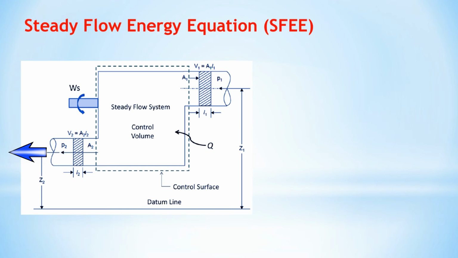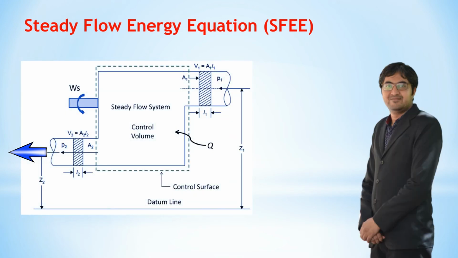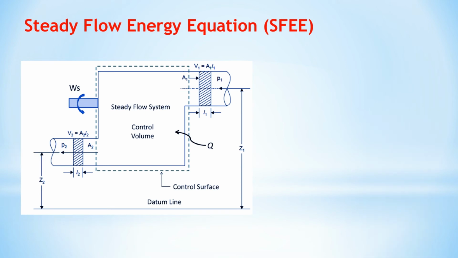The corresponding values at the exit section 2 are c2, p2, v2 and u2. Further, during the fluid flow between the two selected sections, heat and work may also cross the control surface. The following energies are taken into account while drawing up the energy balance.